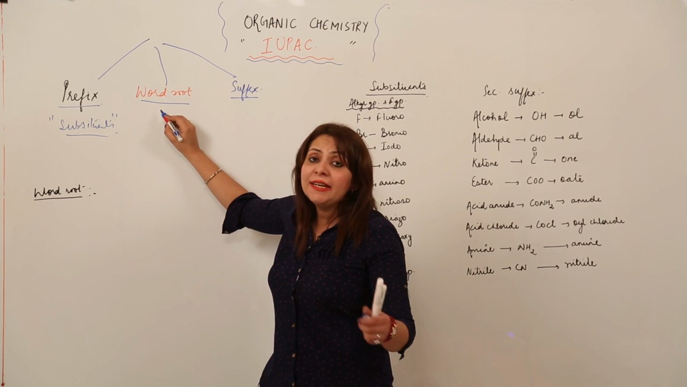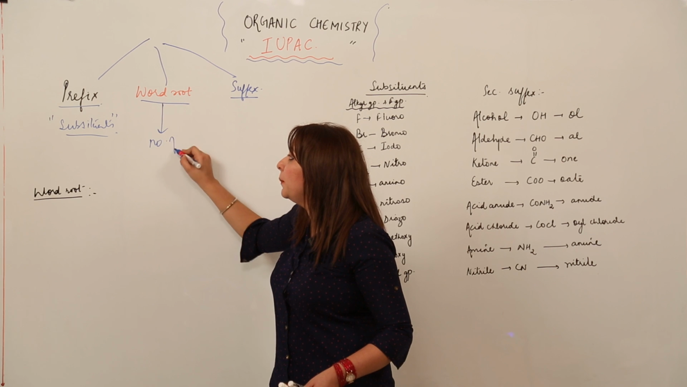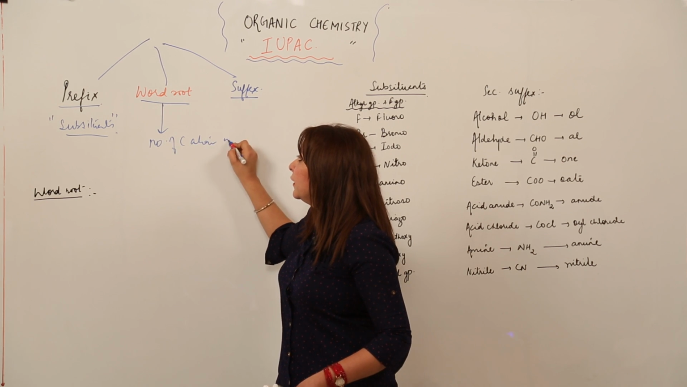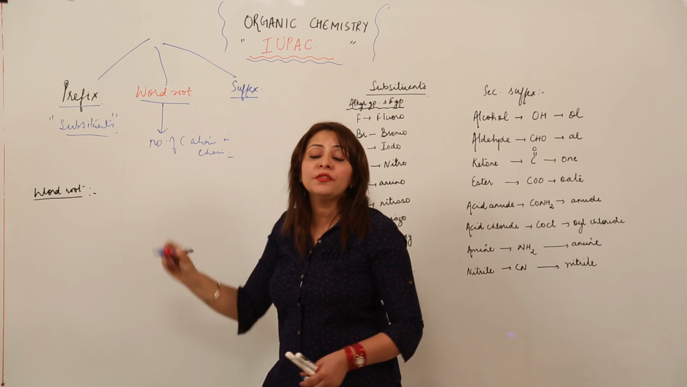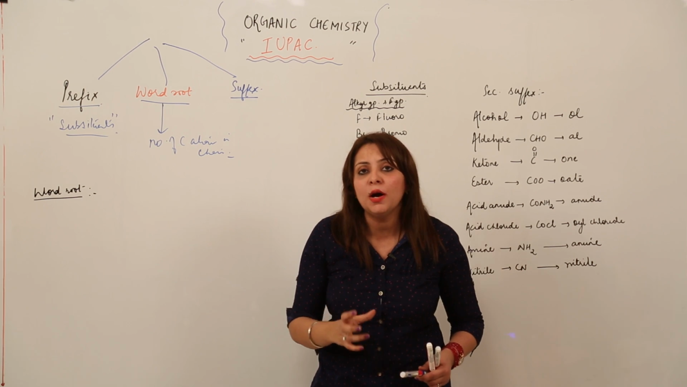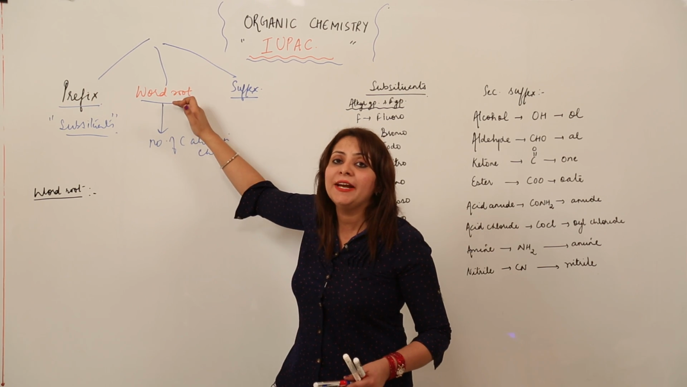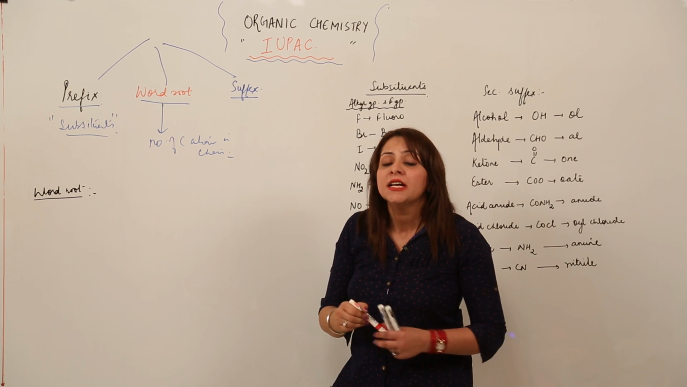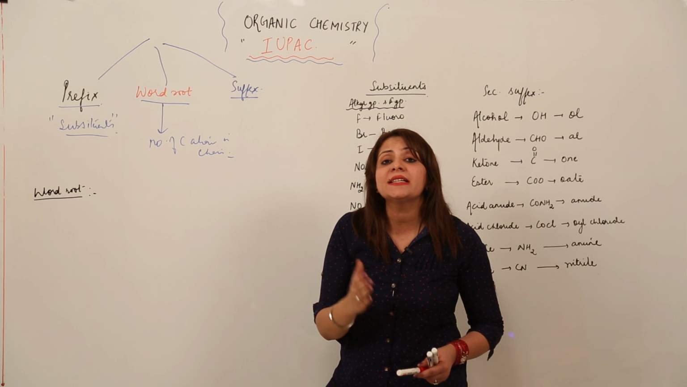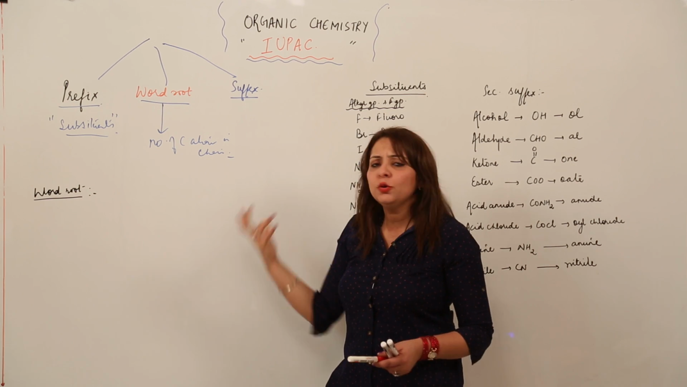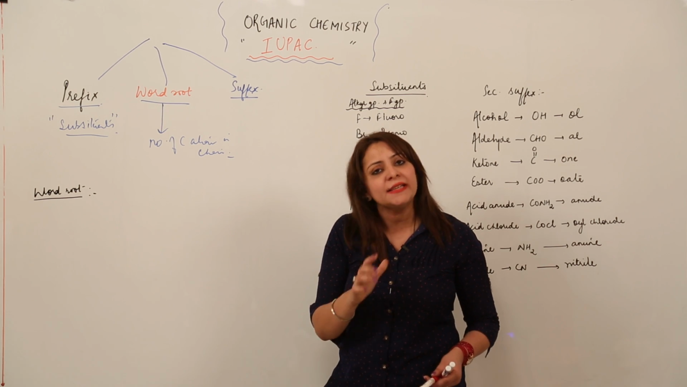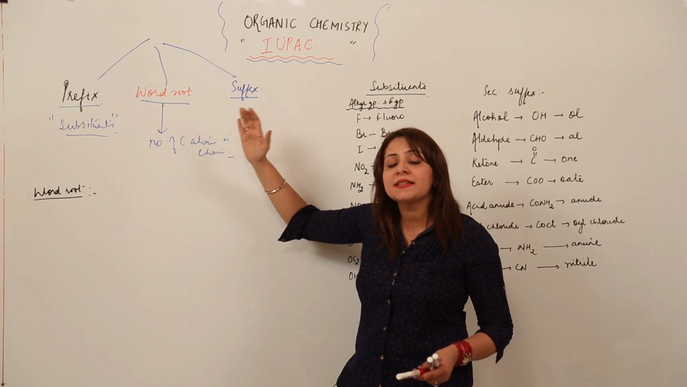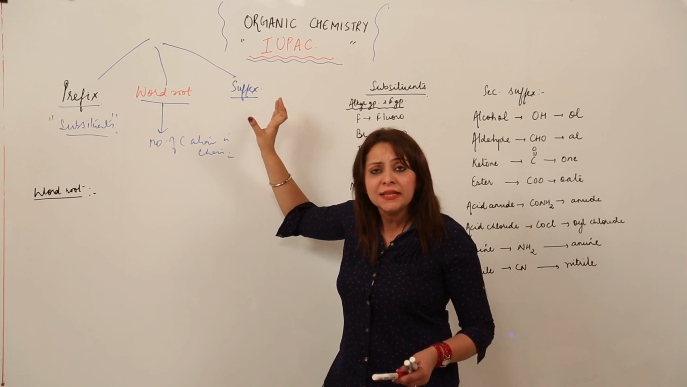Second, the word root actually specifies the number of carbon atoms in the chain. That means the number of carbon atoms present in an organic compound is specified by the word root, right? The third part is called the suffix. You know what a suffix is? It is an ending, commonly used in daily routine as well. The suffix means ending, so similarly in this case, the end of the name is called the suffix.